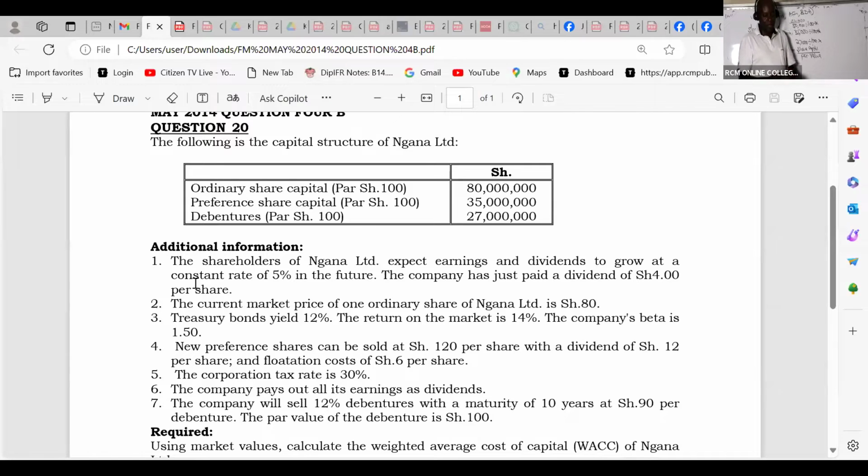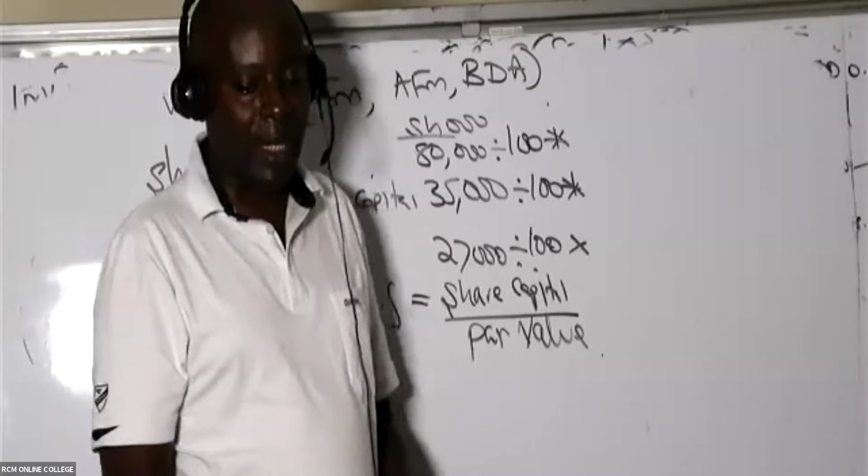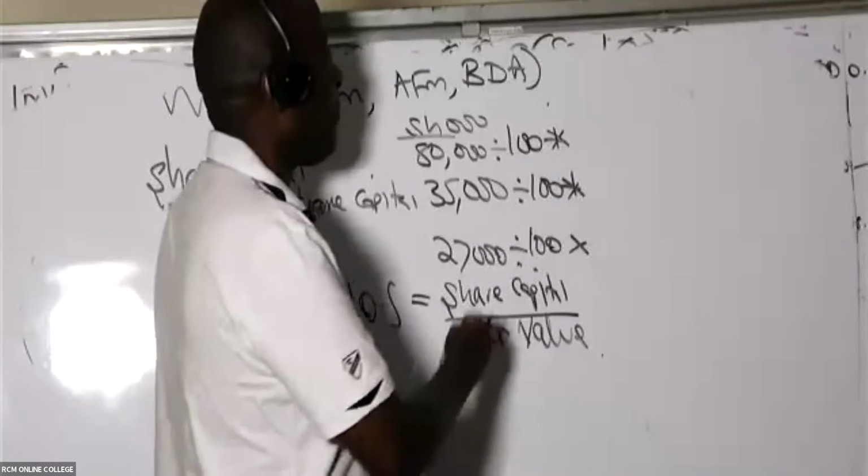We go slowly now in the notes here. We are told the shareholders of Ungana Limited expect and so on. Look at note 2. The current market price of one ordinary share of Ungana Limited is 80. So at least I have the current MPS. Multiply this with the current MPS. For ordinary shares, I don't have a problem. This is 80.